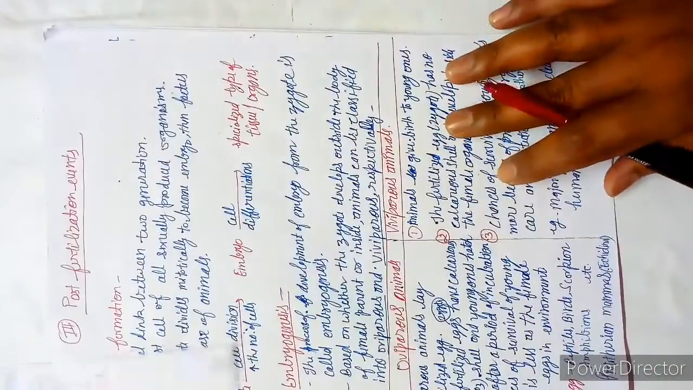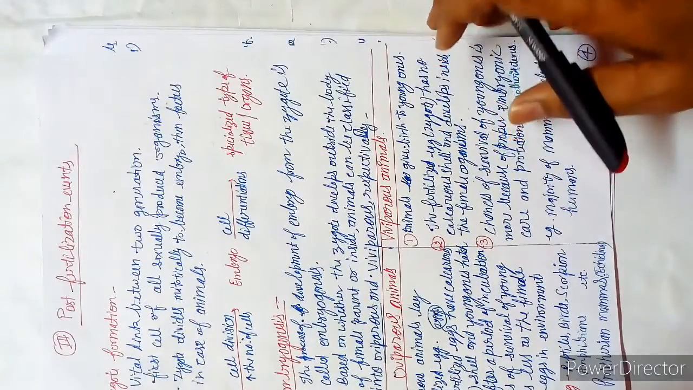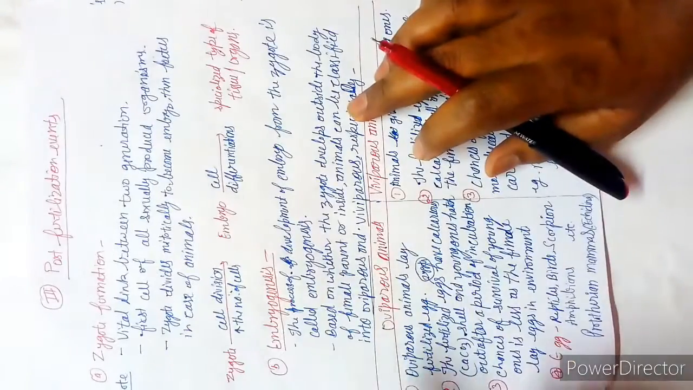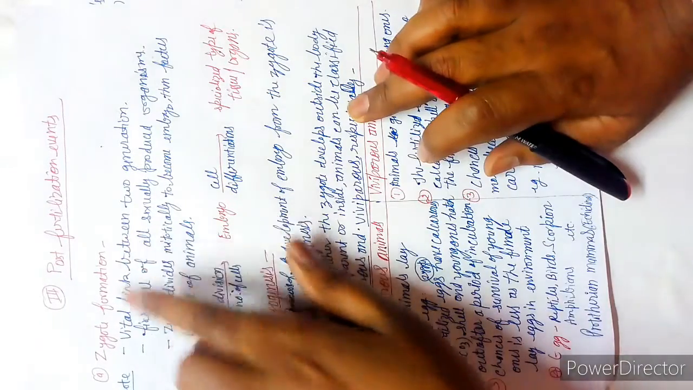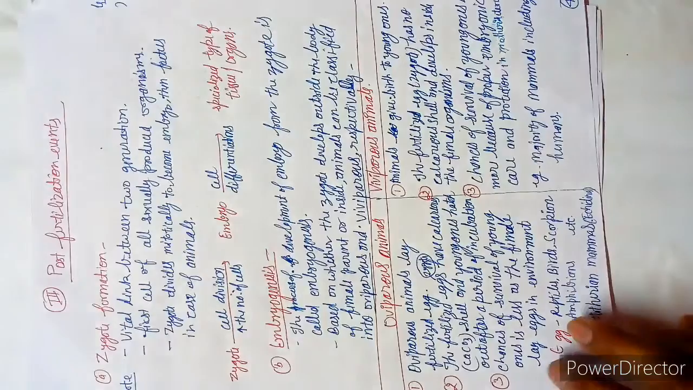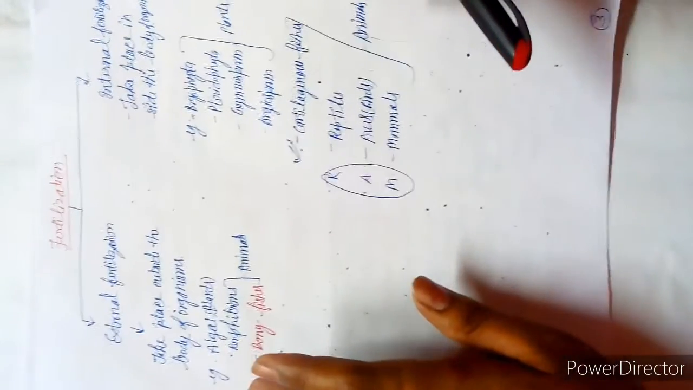So coming to the next topic, students, that is the post-fertilization events. Post-fertilization events consist of two sub-events: first, zygote formation, and second, embryogenesis. Next, this is page number 3rd, it was left. So next is fertilization.